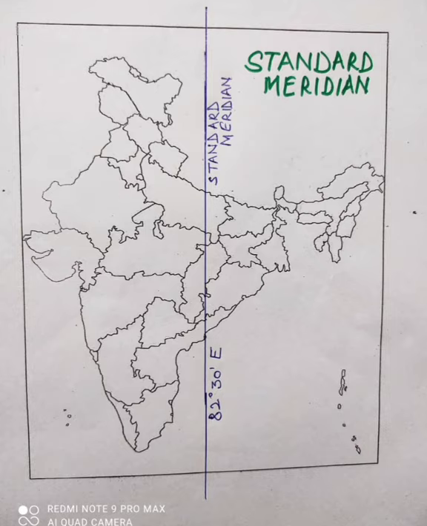Then we have the next map where we have shown the standard meridian of India. You know, this is a longitudinal line which is 82 degree 30 minutes east. This also crosses India almost in the center through the town of Mirzapur. This is taken as the Indian Standard Time.